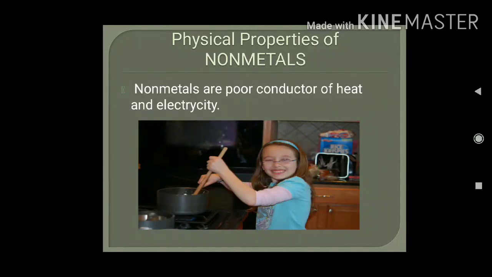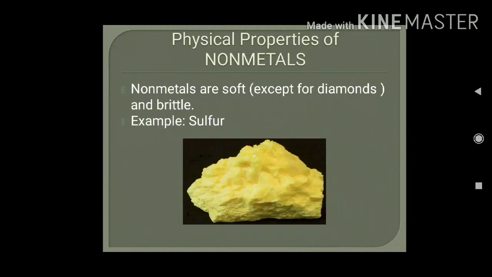Next is poor conductor of electricity. What does it mean? Poor conductor of electricity can be defined as those substances which don't allow the electricity to pass through them, from one end to the other end. Non-metals don't allow the electricity to pass through them. That's why the switchboards are made up of plastic, the covering of the electric wire are made up of plastic. That is the reason.